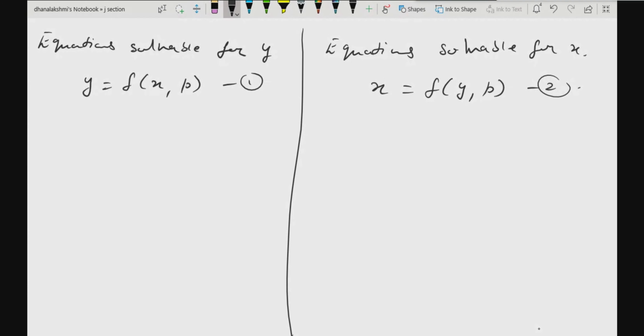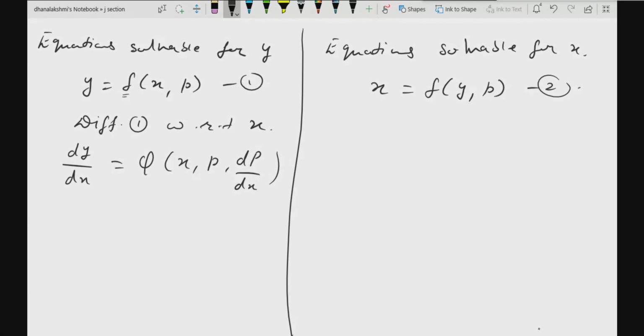Yes, ma'am. Now here what you will do, you will differentiate 1 with respect to x. So when you differentiate 1 with respect to x, what you will get? dy by dx on one side, LHS, and on RHS, depending upon this function, you will have something in terms of x, p and dp by dx. Understood, all of you? Yes, ma'am. Now what is dy by dx on LHS? It is p only. So p is equal to something in terms of x, p and dp by dx.